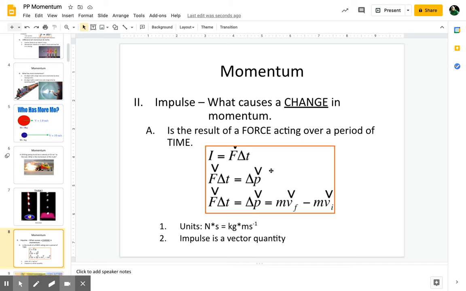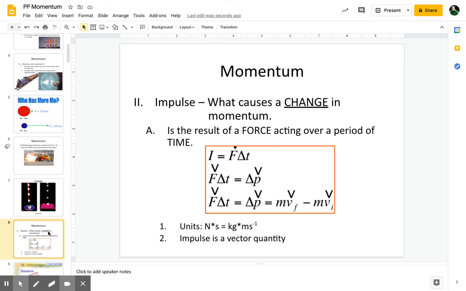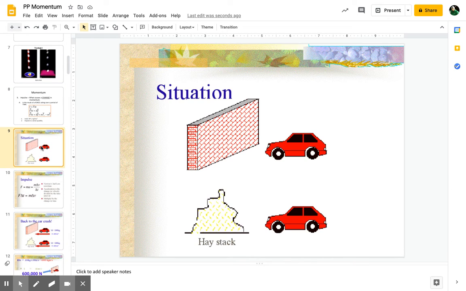And here's our equation, okay? I know that's kind of broken out there, and you're sitting there going, well, how are we going to use this? Okay, impulse is measured in newton seconds, okay? And impulse is a vector quantity. So let's talk about that. So here's our situation. We have a car that's going to hit a brick wall, and we have a car that's going to hit a haystack. Well, let's look at impulse.